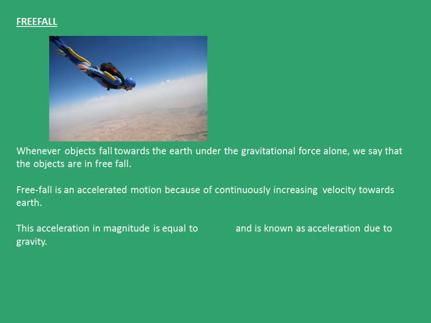Let's now look into free fall. Whenever objects fall towards the Earth under the gravitational force alone, we say that the objects are in free fall. Free fall is an accelerated motion because of continuously increasing velocity towards the Earth. This acceleration in magnitude is equal to 9.8 meter per second square and is known as acceleration due to gravity. This picture depicts a man in free fall due to Earth's gravitation if we neglect the air resistance.